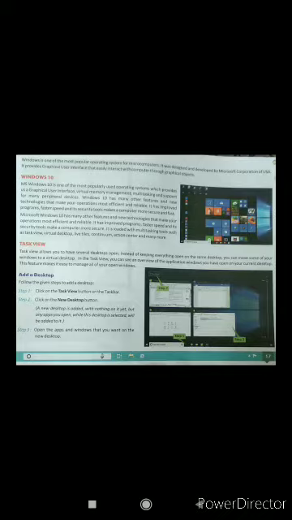And customization on Windows 10. Under that topic it is written: MS Windows 10 is one of the most popularly used operating systems, which provides us a graphical user interface, that is GUI, virtual memory management, multitasking and support for many peripheral devices. Windows 10 supports GUI, meaning graphical user interface. It shows icons as graphics, photos and all, and you can click on that icon with the mouse and access the file over there.